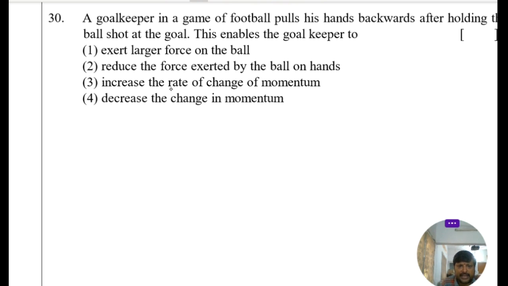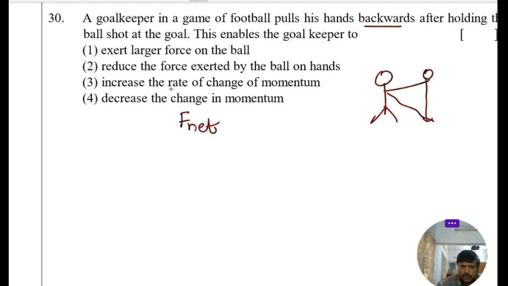A goalkeeper in a game of football pulls his hands backwards after holding the ball shot at the goal. This enables the goalkeeper to? See, already we know very well while catching a cricket ball, the cricketer lowers his hands. Why does the cricketer lower his hands? According to Newton's second law of motion, F net equals rate of change of momentum.